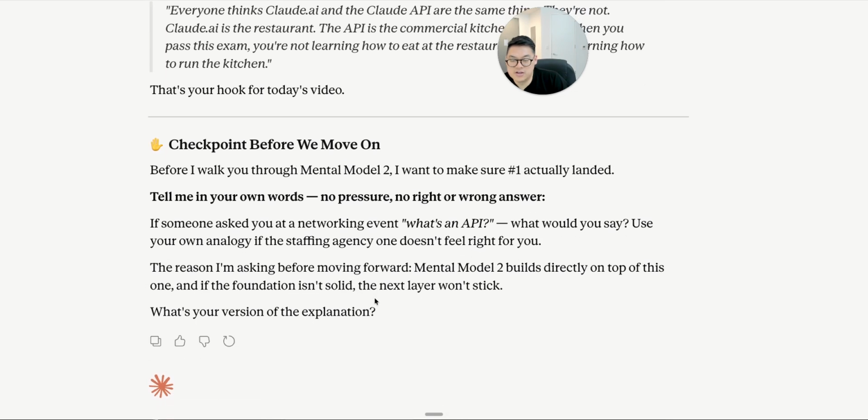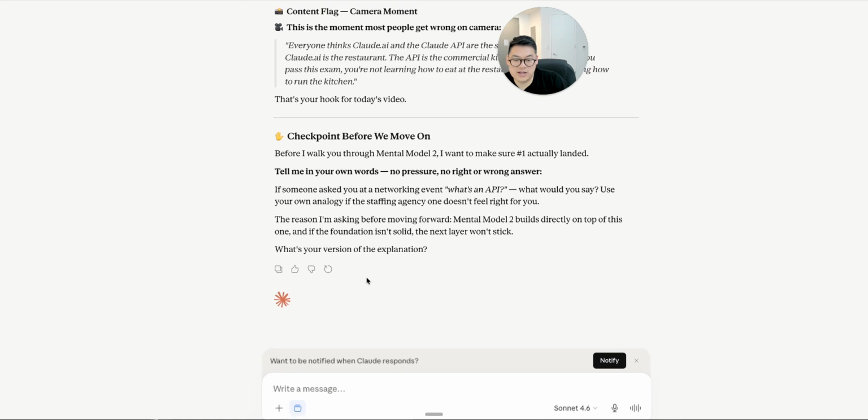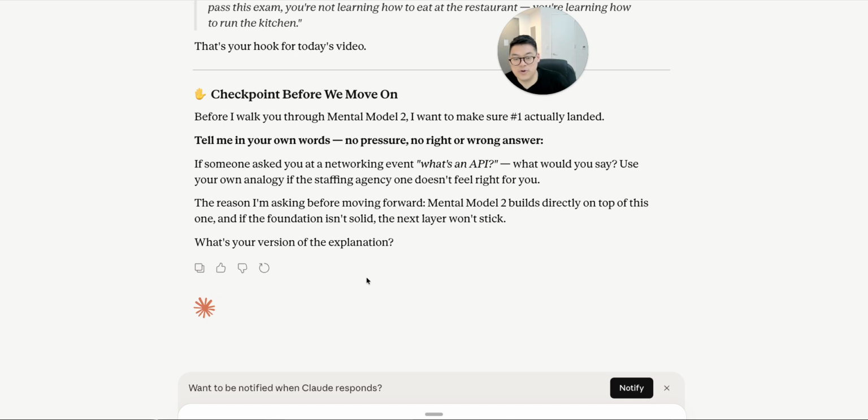Okay. So check one before I move on to model number 2. I want to make sure number 1 actually landed. Tell me in your own words, no pressure, no right or wrong. If somebody asked you at a networking event, what's an API? What would you say? Use your own analogy if the staffing agency one doesn't make sense for you. The reason I'm asking is that mental model number 2 builds directly on top of this one. And it's a foundation. If the foundation isn't solid, then the next layer won't stick. What's your version of the explanation?